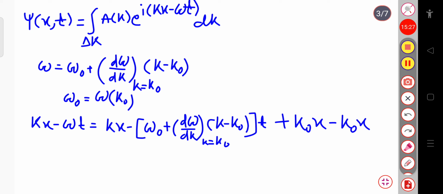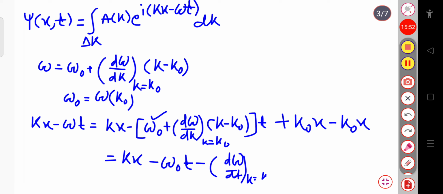Then this will be equal to kx minus omega naught t minus d omega by dk at constant k equal to k naught, whole into k minus k naught whole into t, plus k naught x minus k naught x.